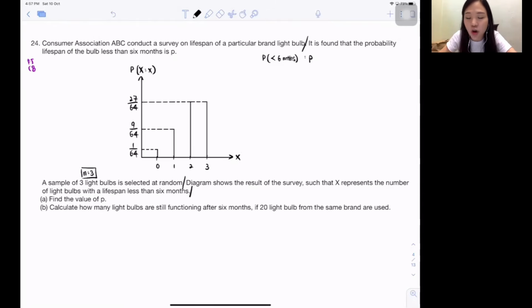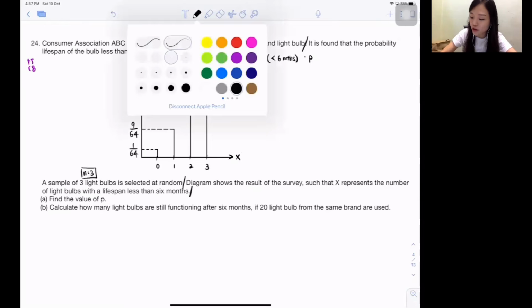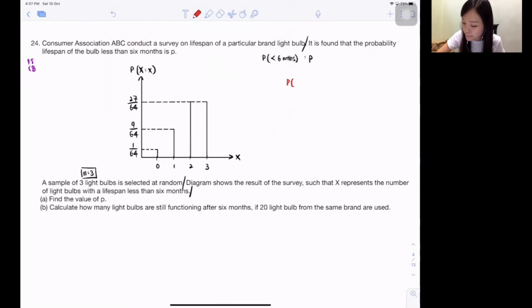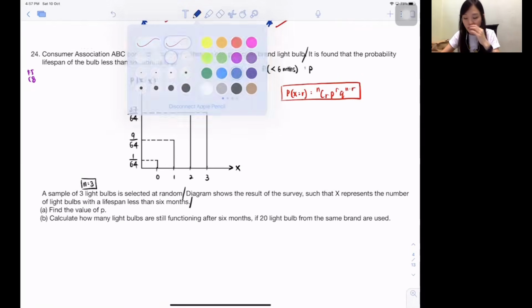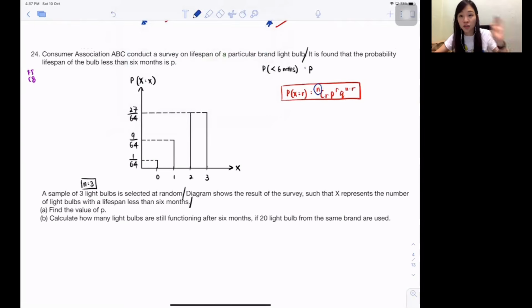In this question, do you see the word normal? No. So you won't use the table. This is under binomial. Binomial has this particular formula. Binomial always uses this particular formula. I expect you guys have this basic. Cannot? So, okay. Now you know that n is 3 because the total is 3, right?